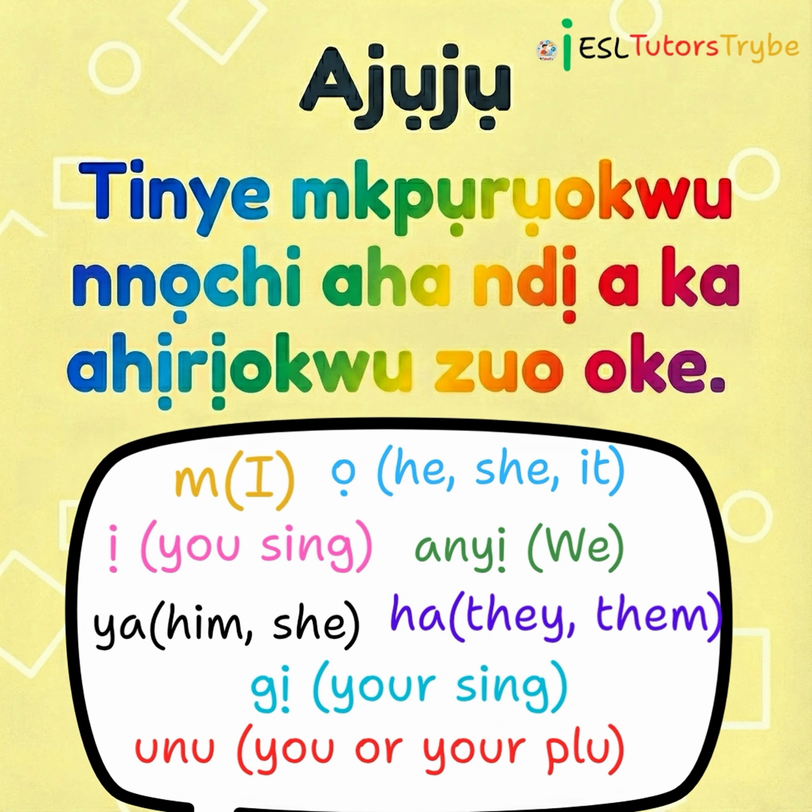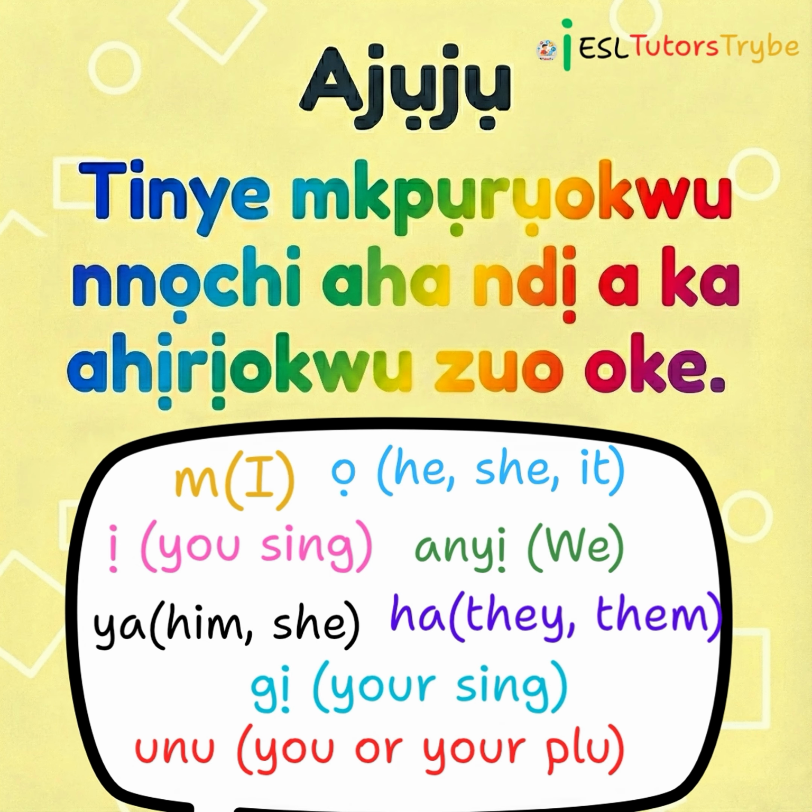Ngwa kwuo ya. Oge ajụjụ eruo. Time for questions. Ajụjụ pụtara questions. Tinye mkpụrụ okwu nnọchiaha ndị a ka ahịrịokwu a zuo oke means put these pronouns to complete these sentences. Tinye pụtara put.